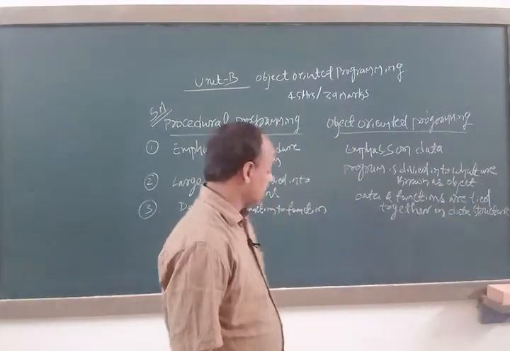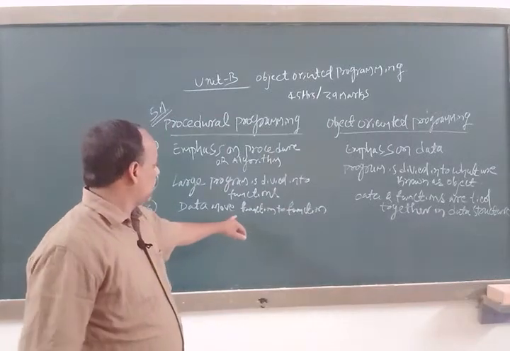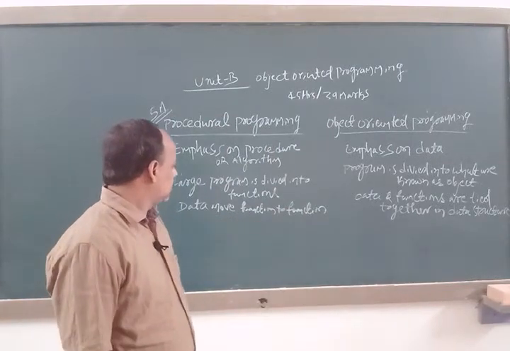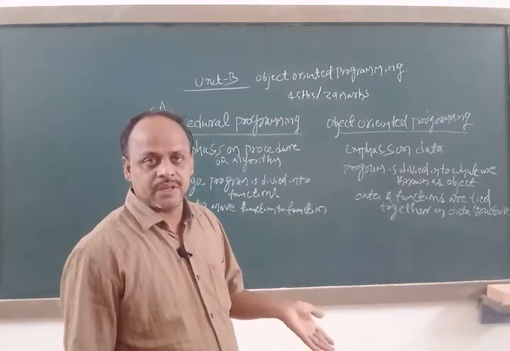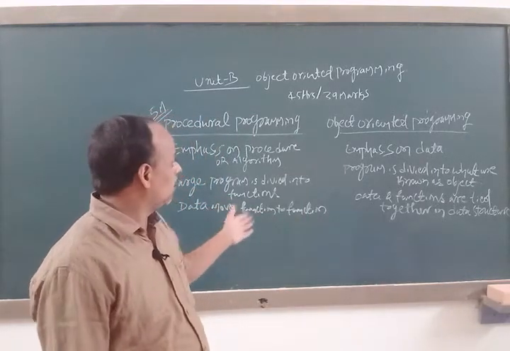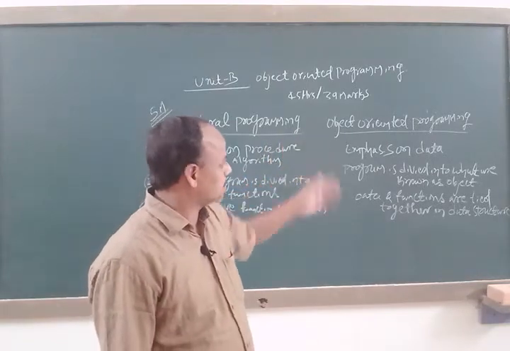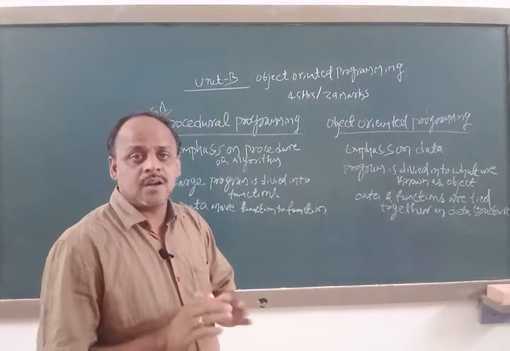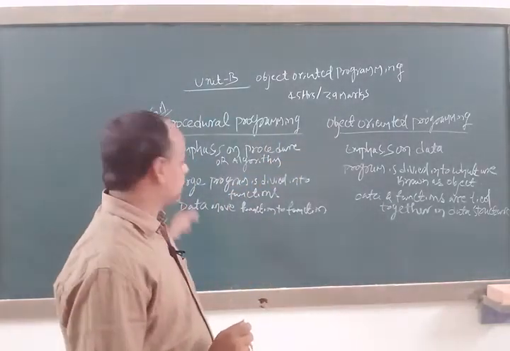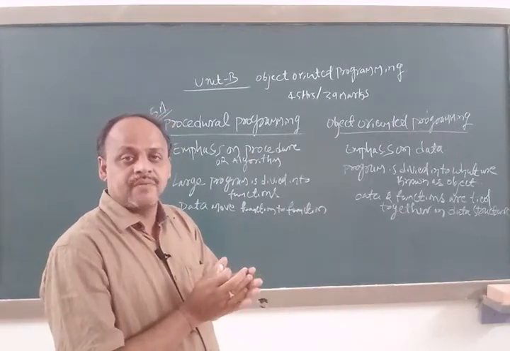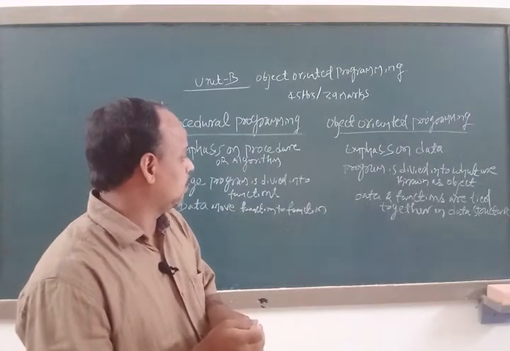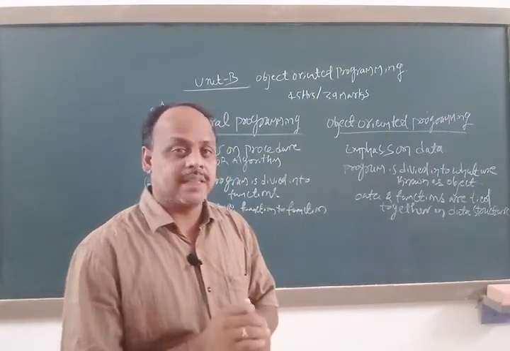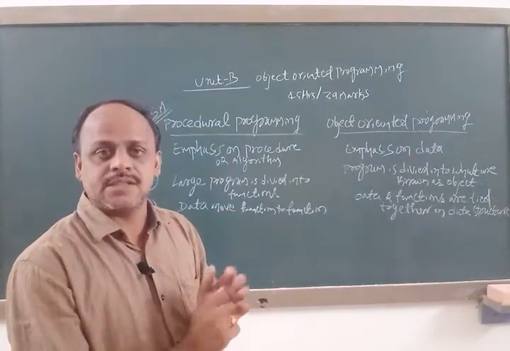That is the third point: in procedural programming, data moves freely from one function to another function. Whereas in object oriented programming, data does not move freely as compared to procedural programming. Data and functions are tied together in some data structure.